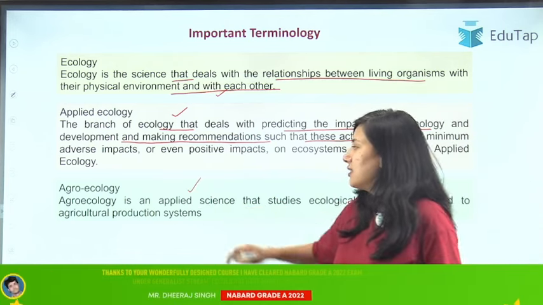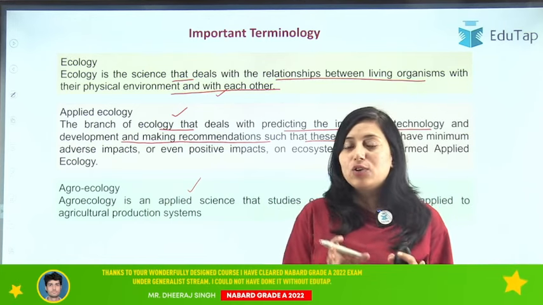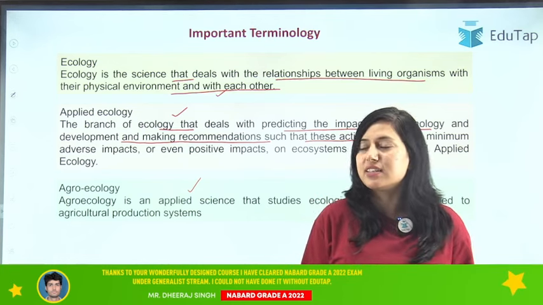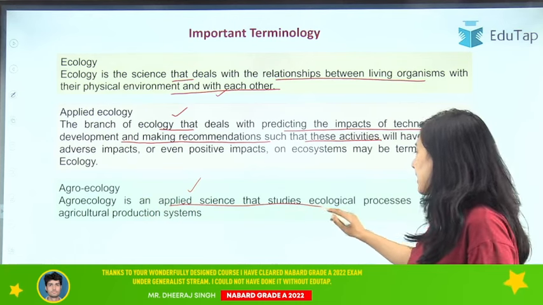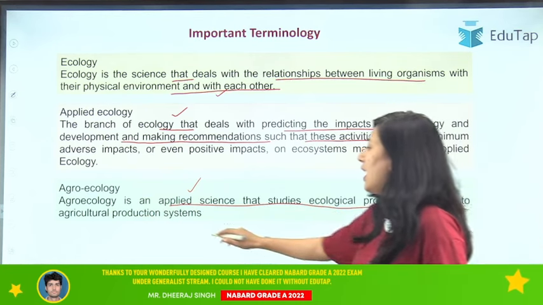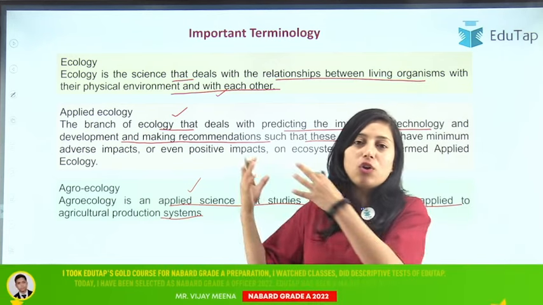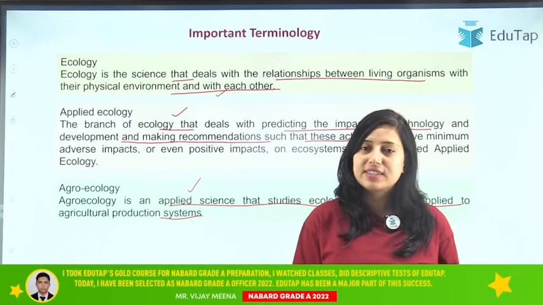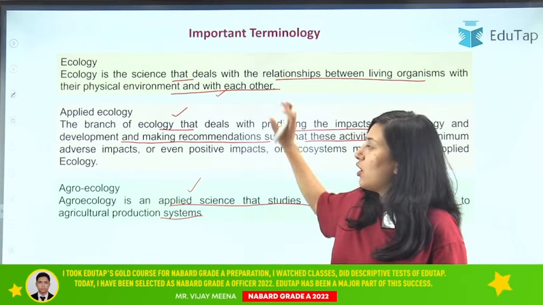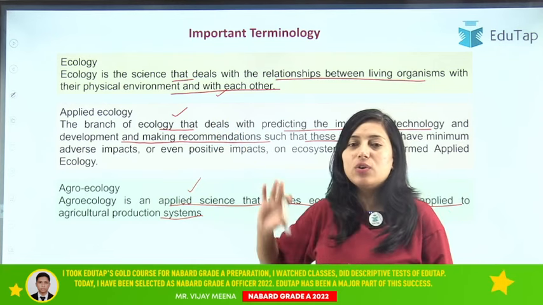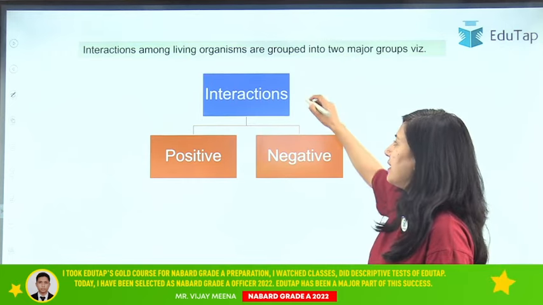Then we have next, that is agroecology. Now as the name suggests, agroecology, agro means something related to agriculture. So here agroecology is applied science that studies ecological process applied to agriculture production system. So whenever we are applying the principles of ecology in the agriculture production system, that is your agroecology. Now I hope what is ecology, what is applied ecology and what is agroecology is clear to you, right? Now let's move on to the next, that is interactions.